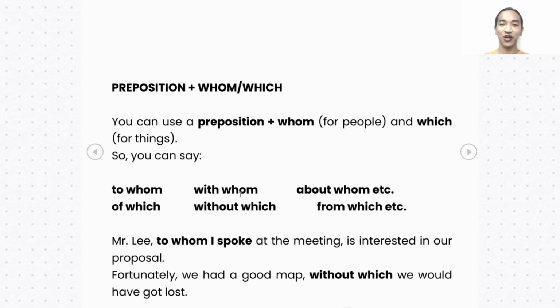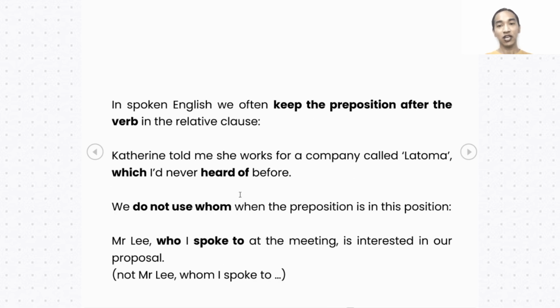Going next, in spoken English, we often keep the preposition after the verb in the relative clause. Remember, verb and then preposition. For example, Catherine told me she works for a company called Latoma, which I'd never heard of before. We do not use whom when the preposition is in this position. So when you have the preposition after your verb, we do not use whom.